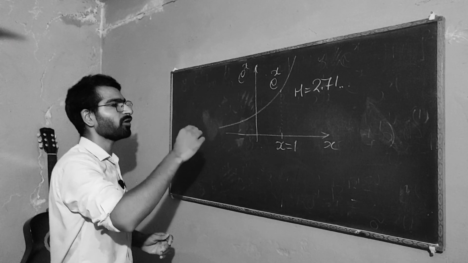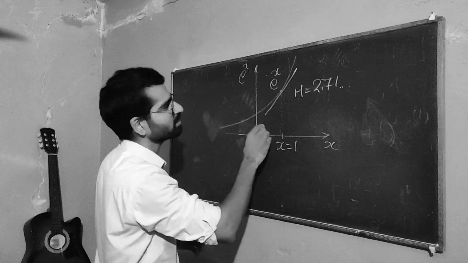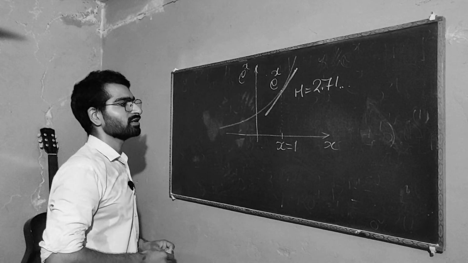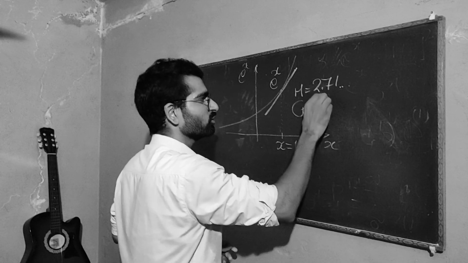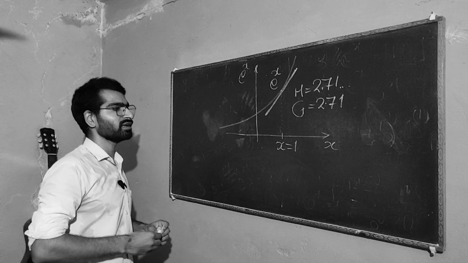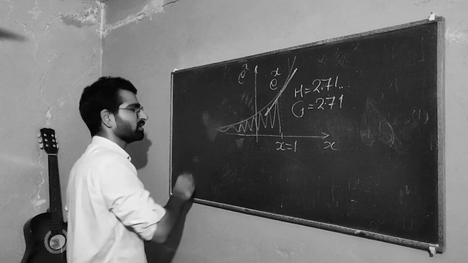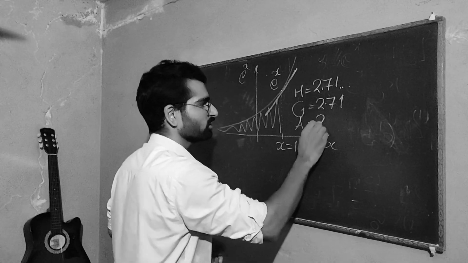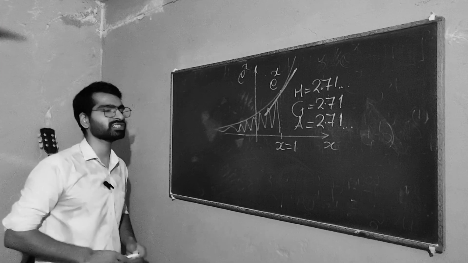But the derivative of e to the x, its gradient, is also e to the x. So at point 1, your gradient is also 2.71. And there's one more thing. At 1 and all the way to infinity, this area is also 2.71.